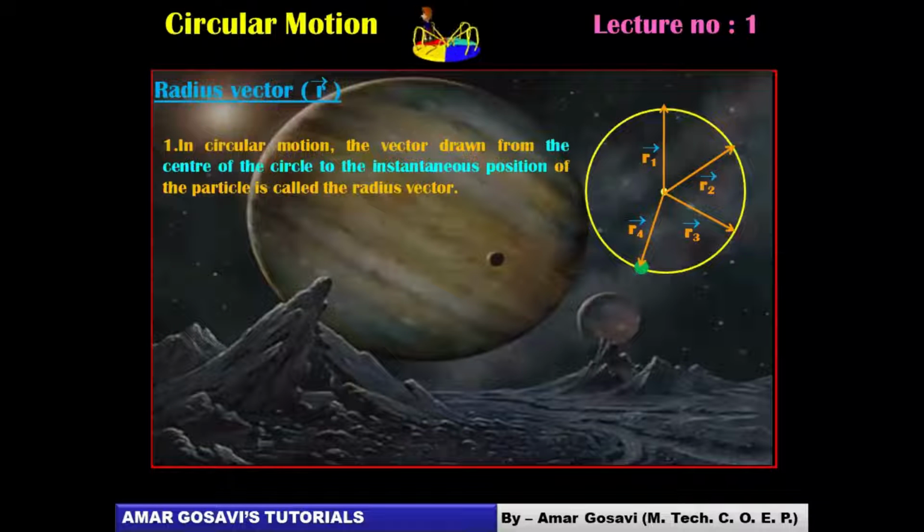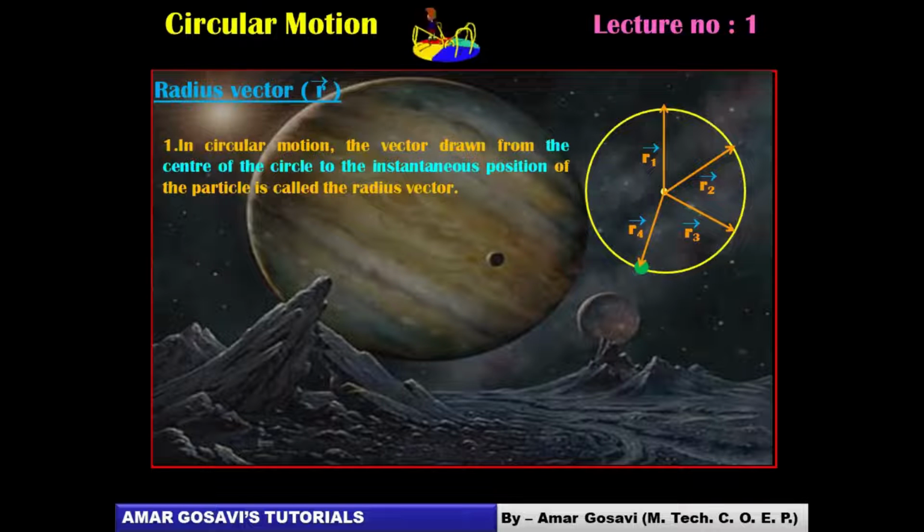So let's define it then. In circular motion, the vector drawn from the center of the circle to the instantaneous position. When I'm saying instantaneous position, that means the position at a given instant. The instant changes, the position is going to change because it's a dynamic process, right? The vector will also change its direction, right?